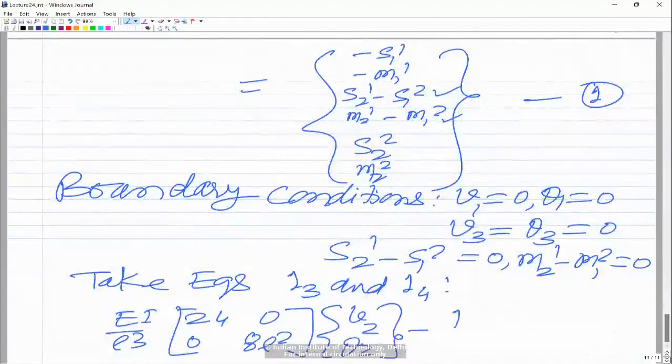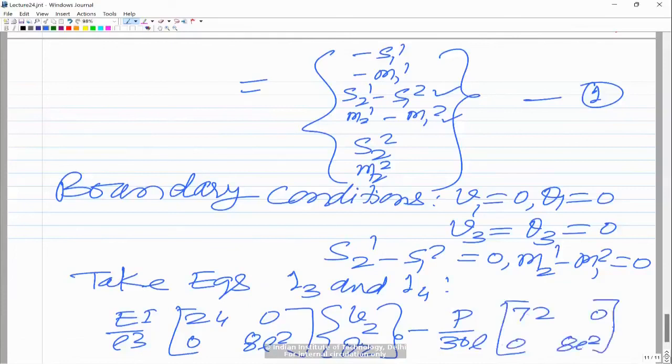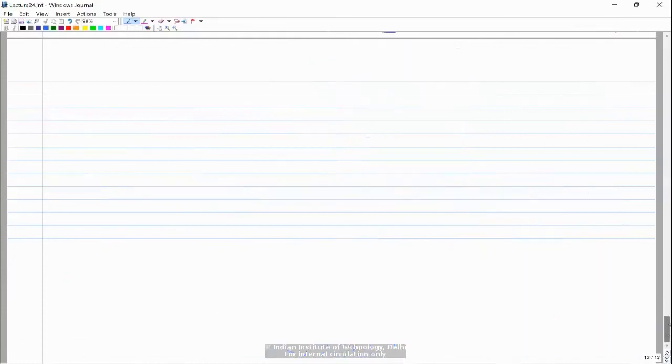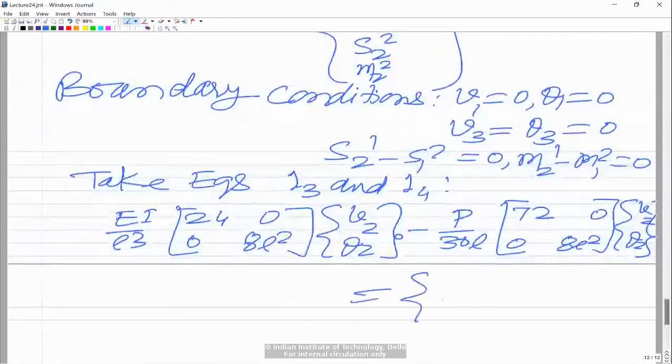On the geometric side we will get P upon 30L, and inside we will get 72, 0 and 0, 8L square, into v2, theta 2, and this whole thing is equal to 0.